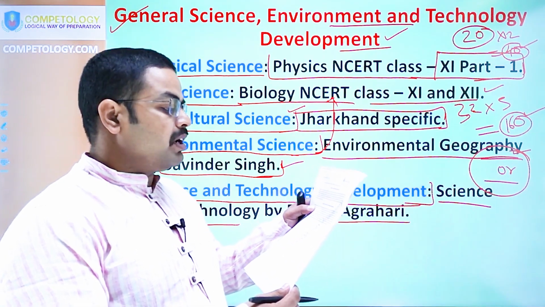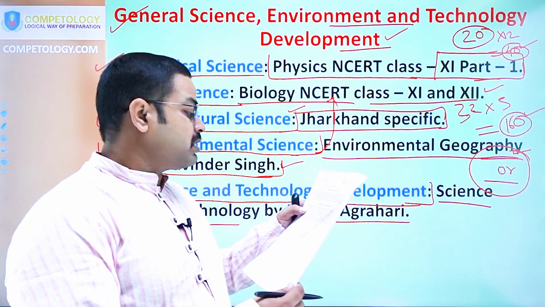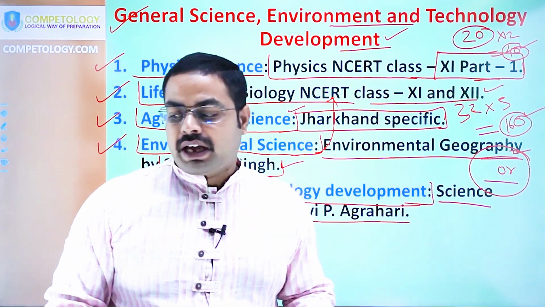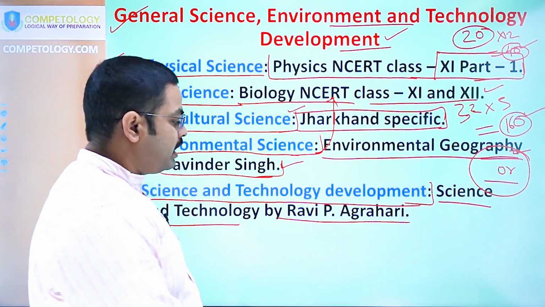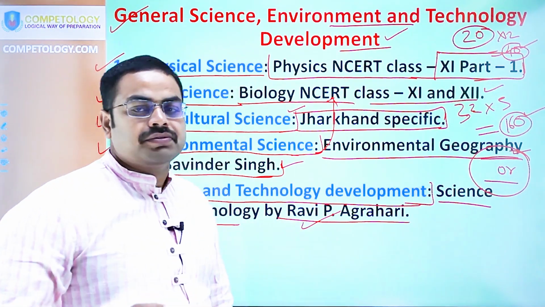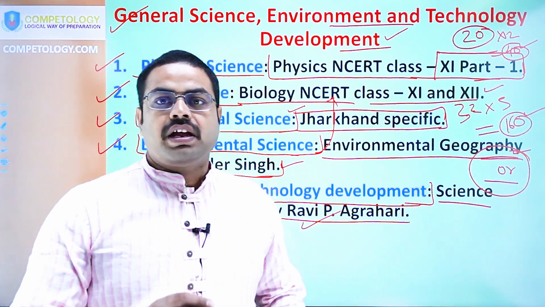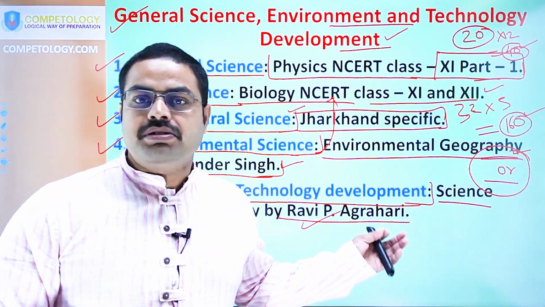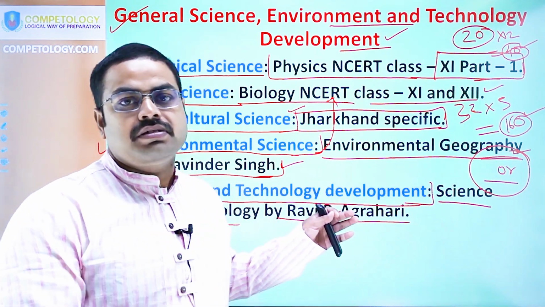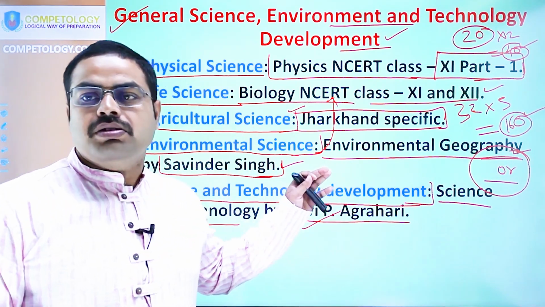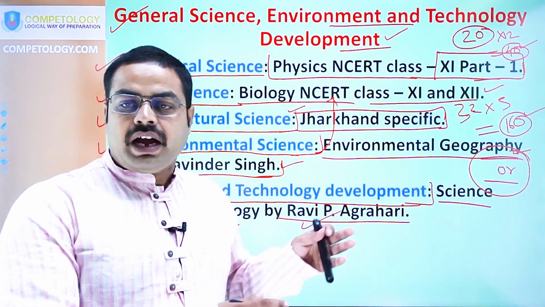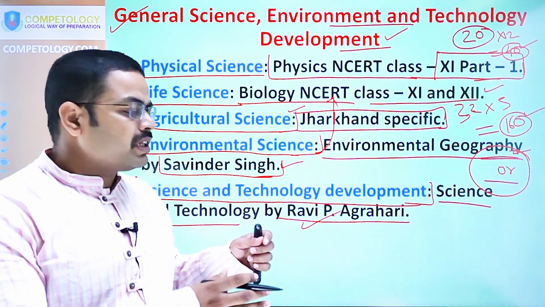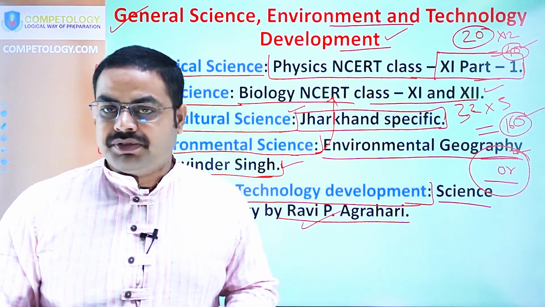Thereafter, energy demand of the country, conventional and non-conventional sources of energy. So these static topics can be finished off from this book, and you have to be selective. Again, this book is bulky. There is a wide gamut of information, and thereafter in this book you will find the topics which are mentioned in the syllabus, like space technology, etc. All those things which are static can be finished off from this book, and thereafter the material should be supplemented from the current affairs book.